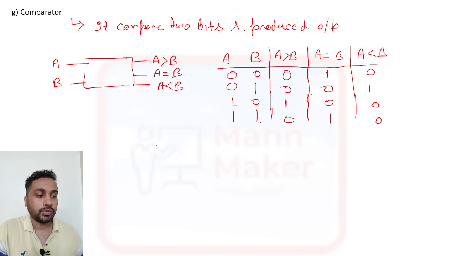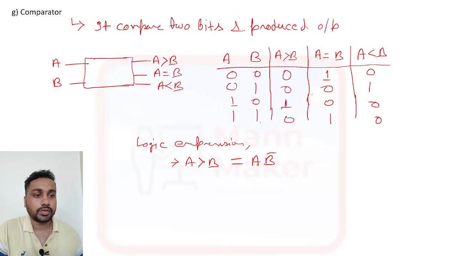Now you can design your logic expression, and after the logic expression you can design the logic diagram. You just need to know about the logic expression. For A greater than B, it is high when A and B bar is there. For A equal to B, two conditions are there: when A bar B bar is there and when A and B is there.